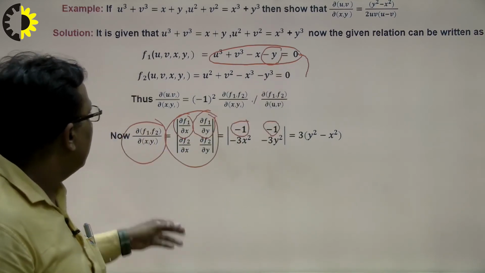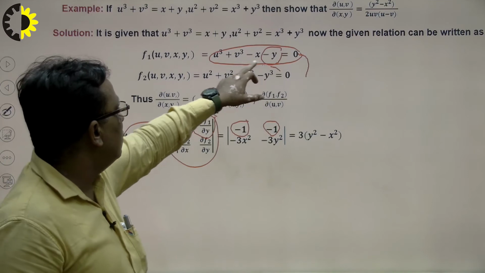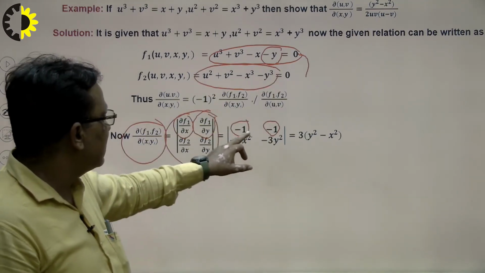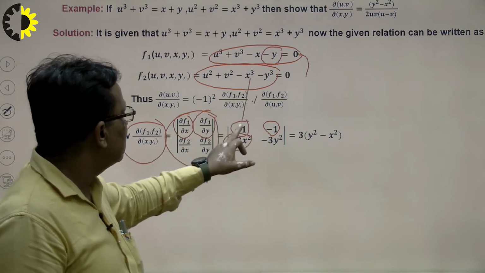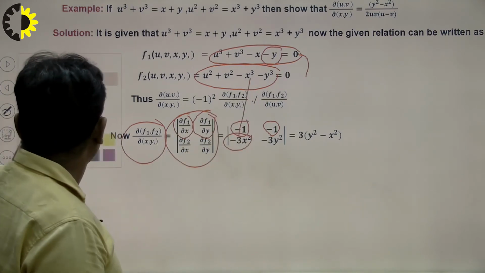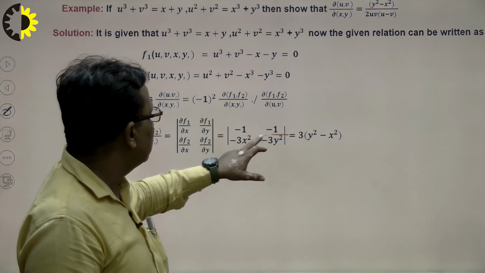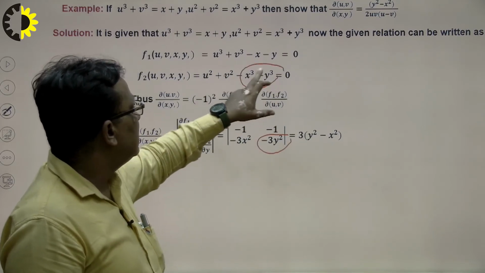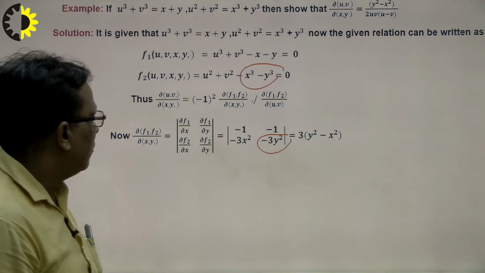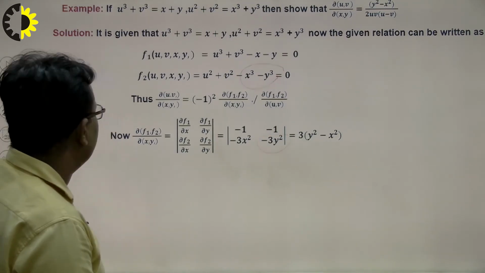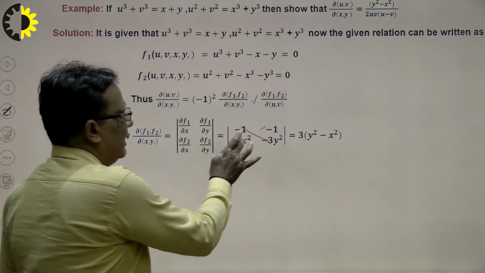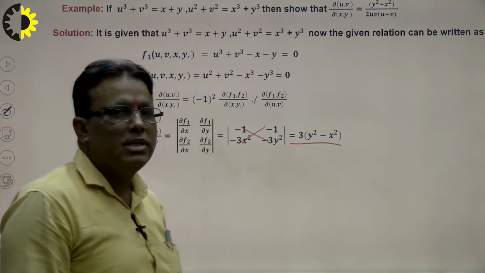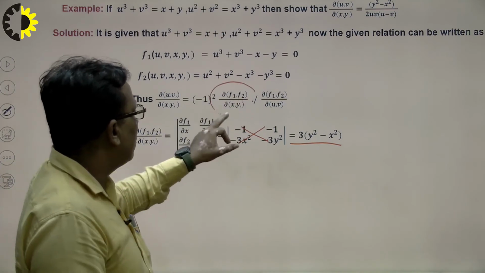In the same way, f2 differentiated with respect to x. So what will the differentiation be? This will be minus 3x squared. I write here with the help of this. In the same way, we calculate the partial derivative with respect to y, which is minus 2y. This is with the help of this: 0, and this is 0 and minus 2y. Suppose I solve this 2 by 2 determinant: this multiplied by this, minus this, will be this. So this will be, with 3 common, 3 times (3y squared minus x squared). That means the numerator part is calculated.